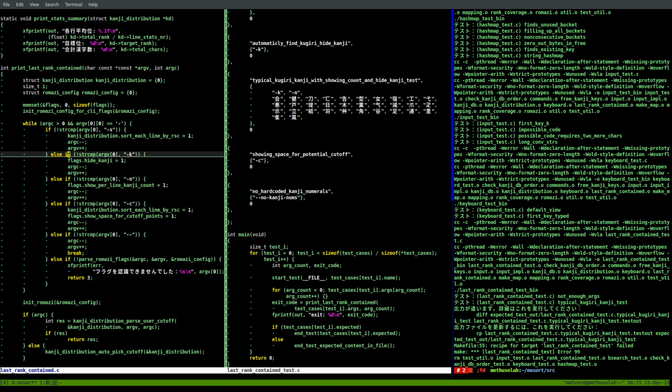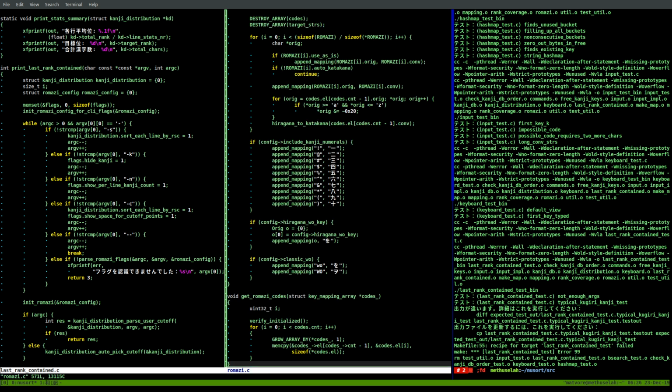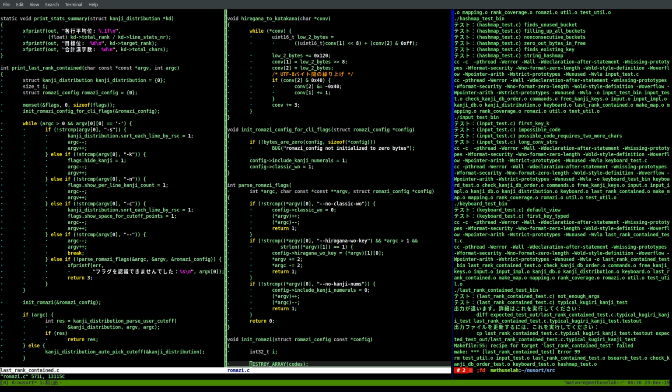I don't see any problem there. Romaji for CLI flags. Okay. So how do I want to handle that? Rather, how do I want to debug this? Because I don't see any problem here. Parse romaji config for CLI flags.